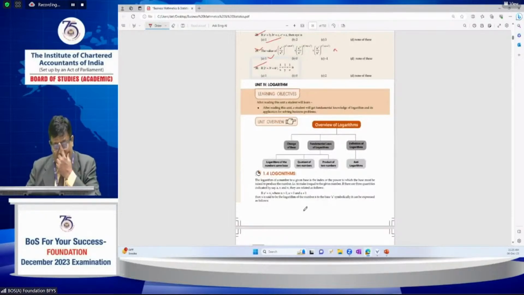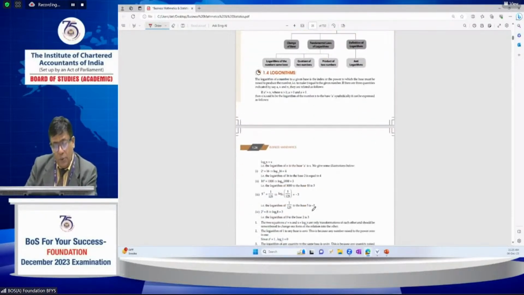Logarithms are also very important. Two to three important questions definitely come from this, maximum two to three. Three is the maximum number of questions asked in the examination.